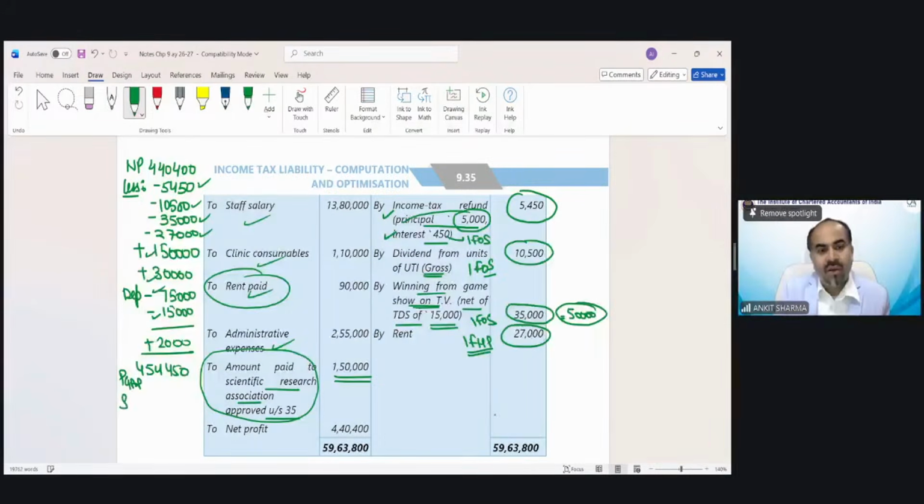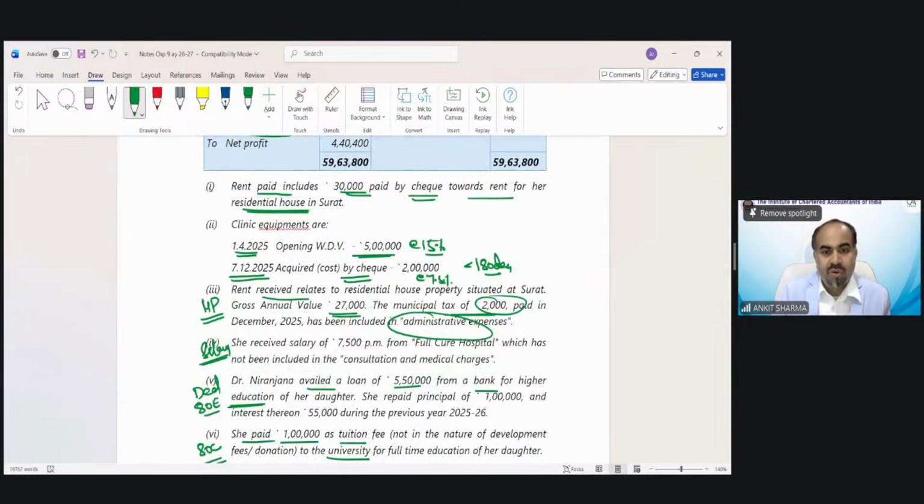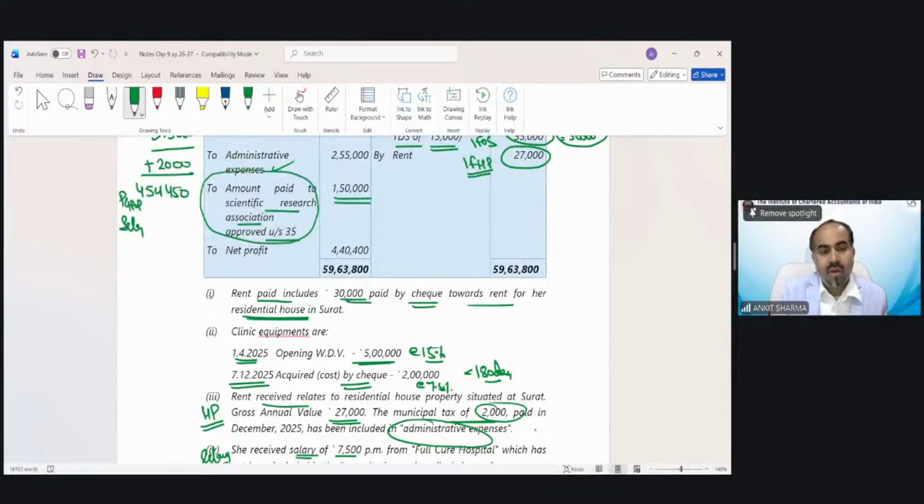Now we have to calculate our salary income. The salary has been given in point number 4th. She receives 7,500 per month as salary. So total salary would be 90,000. From this 90,000, 75,000 would be standard deduction under default tax regime. So the income would be 15,000 rupees in this.